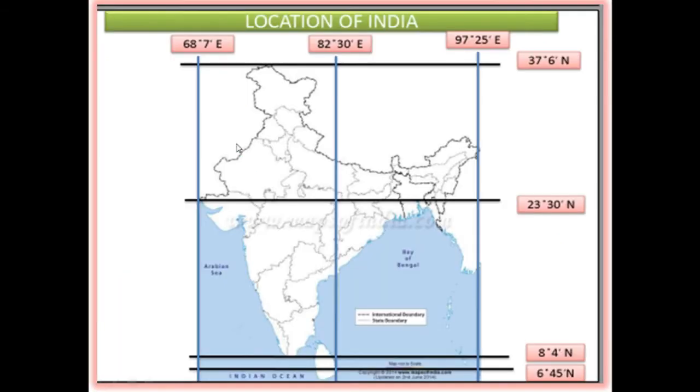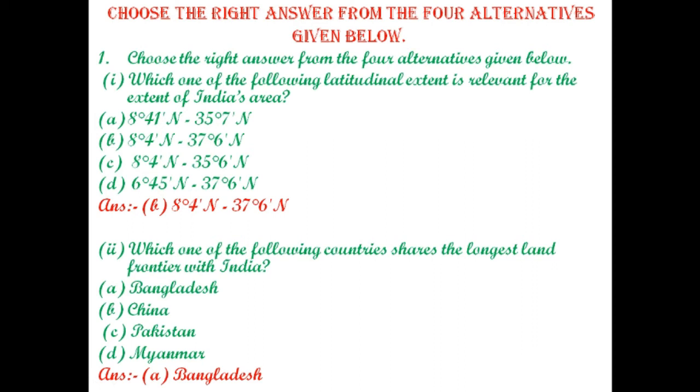Let's see this map again. Here you can see that it starts from 8 degree 4 minute north and goes up to 37 degree 6 minute north. Your second question: which of the following countries shares the longest land frontier with India?